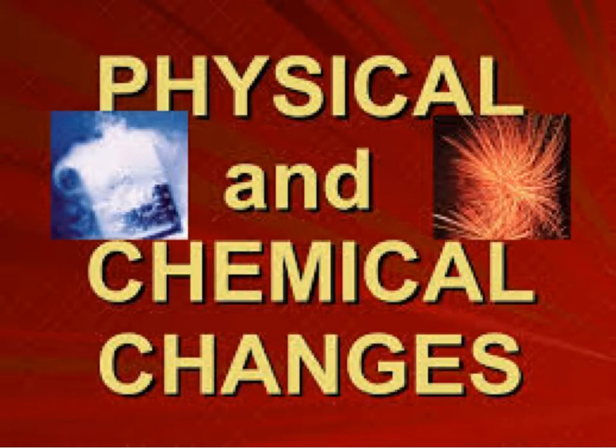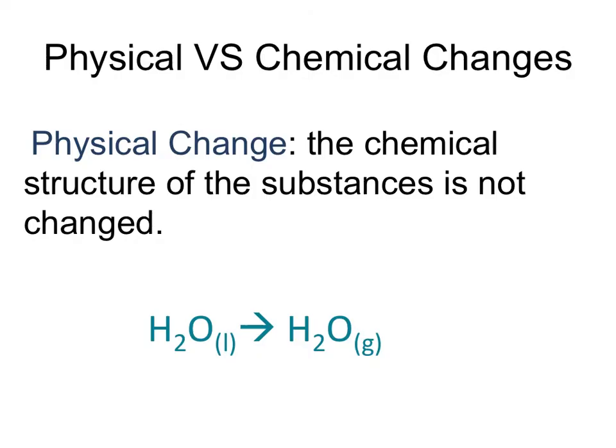You will see that on the far right we've got an example of some fireworks. That is an example of a chemical change, and it's kind of blurred, but over to the left you can see it looks like maybe dry ice in water, and what's happening is that dry ice is going from a solid to a vapor form, and so that would be an example of a physical change.